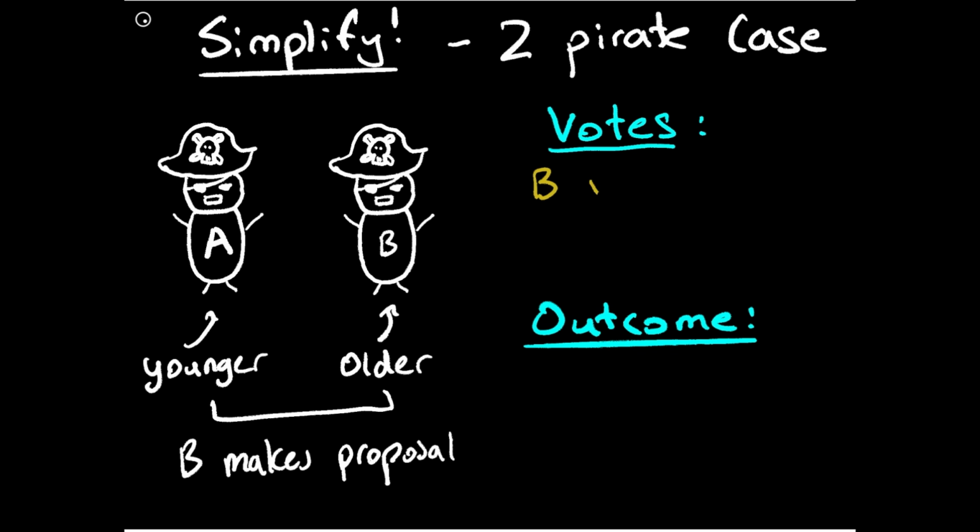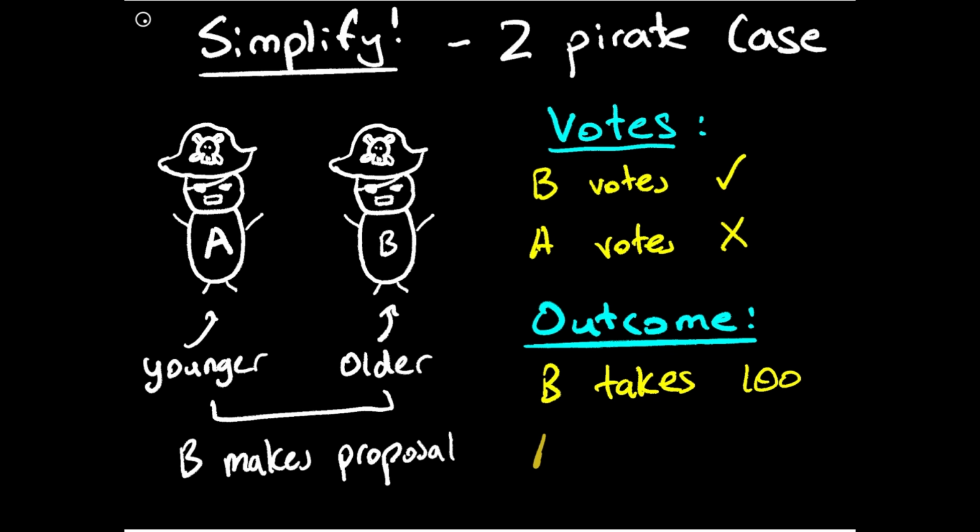So we have B votes yes and A votes no. But in this case, this is still a 50% majority. So whatever B does, if he votes for himself, the outcome is what he wants. So in this case, since he knows A can't do anything about it, he's going to take all the coins. So B takes 100 and A takes 0. Alright, that's our two-person case, and we'll build on this later.